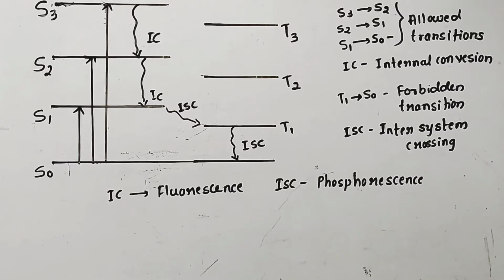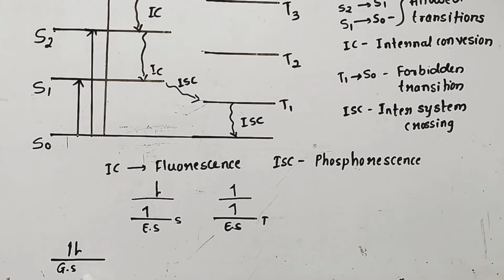Singlet state means that in the excited state, the electron spins are similar to the ground state spins. That means they are arranged anti-parallelly. But in the case of the triplet state, the excited electrons are no longer paired and have electron spins which are arranged parallelly.